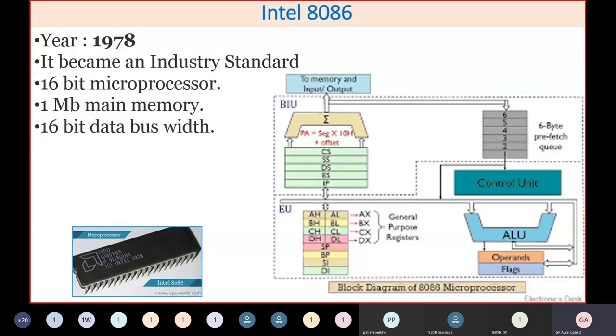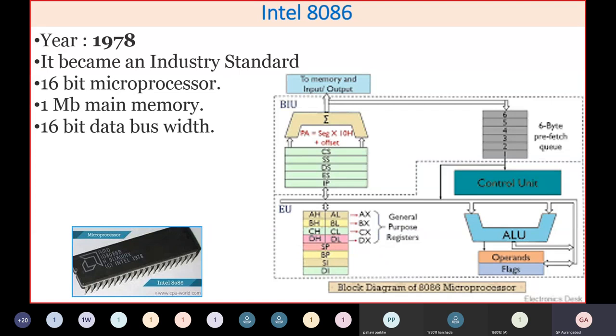As you know, if you have 16 address lines, you can at most address a memory of 64 kilobytes. To address 1 MB of memory, you require an additional 4 lines. That means 16 plus 4 gives 20 address lines. And with 20 address lines, that is 2 raised to 20, that will give you what is called a 1 MB memory.